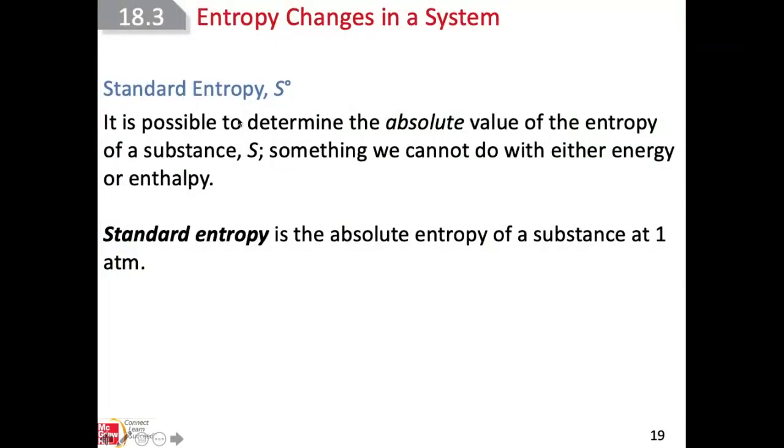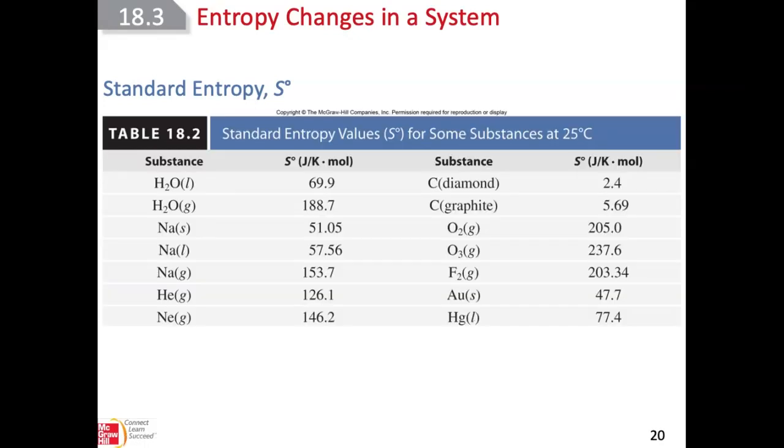So as I said, we're not going to calculate this. But the standard entropy is the same as a standard enthalpy. Since we cannot determine the absolute value of entropy, we can find the change of the entropy at the standard condition. The standard entropy is the absolute entropy of the substance at 1 atm.